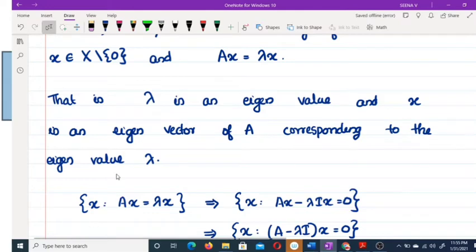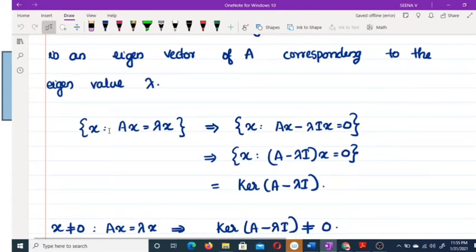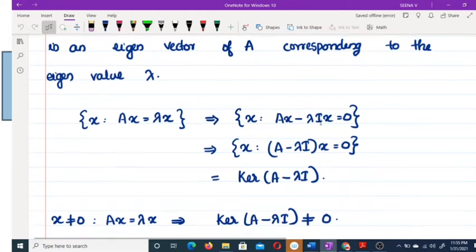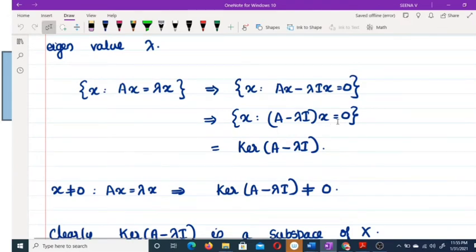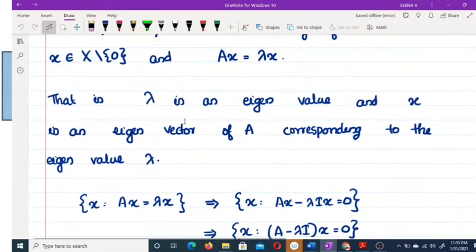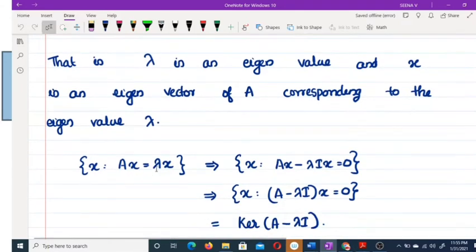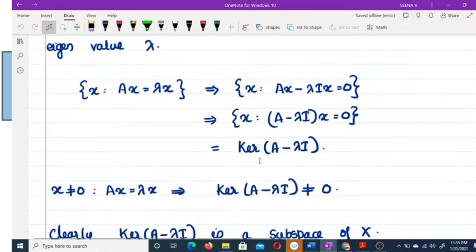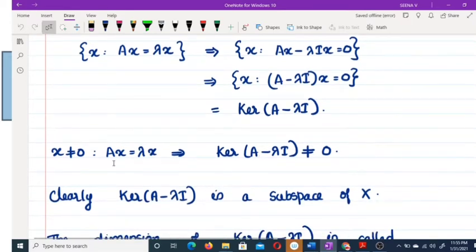Clear? Now, what is this eigenvector x such that Ax equals lambda x? It implies the set of all x such that Ax minus lambda x equals 0, the set of all x such that (A minus lambda)x equals 0. So, there exists a non-zero x such that Ax equals lambda x means this set is not equal to 0. That means the kernel of A minus lambda is not equal to 0.